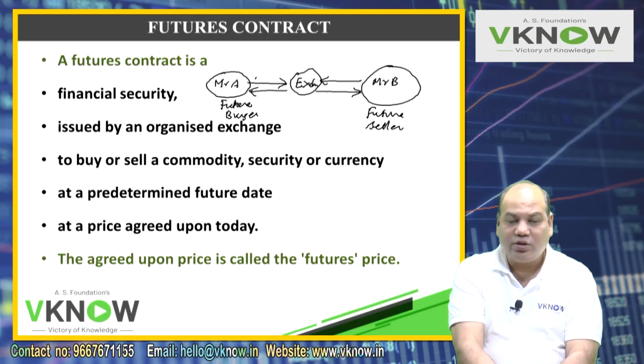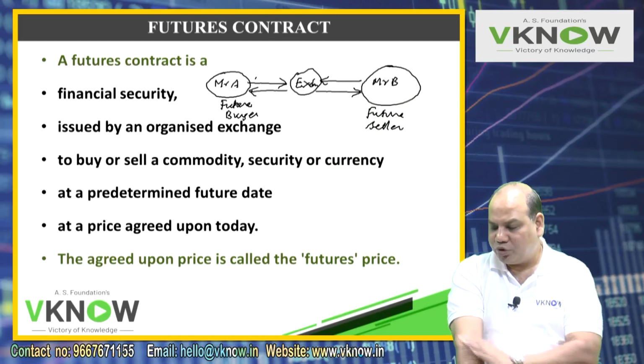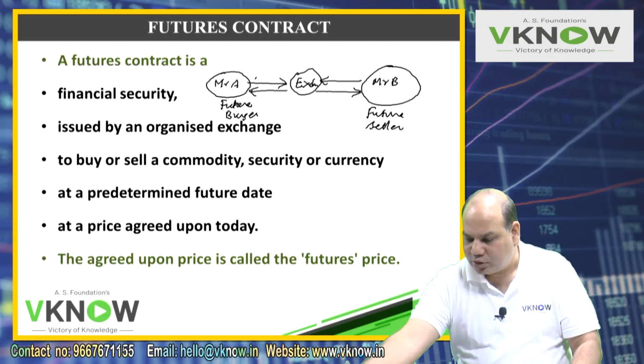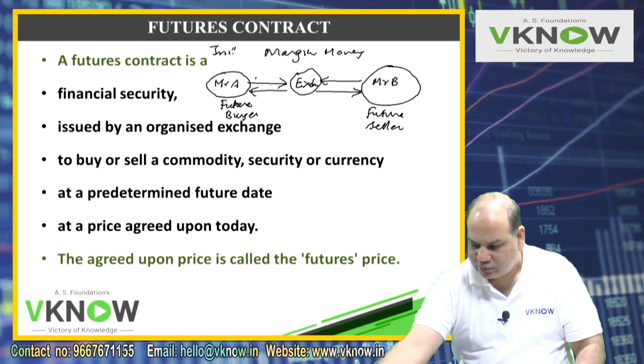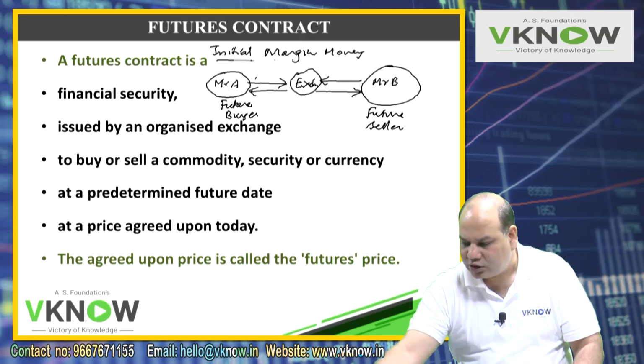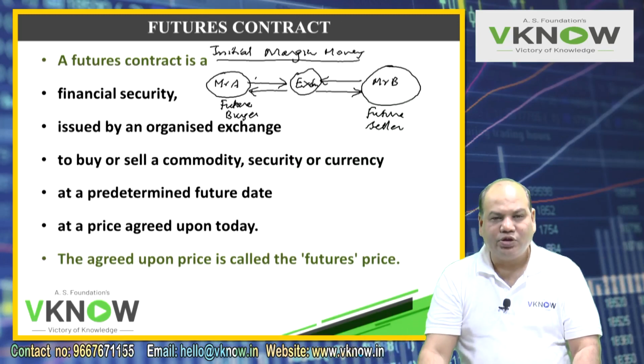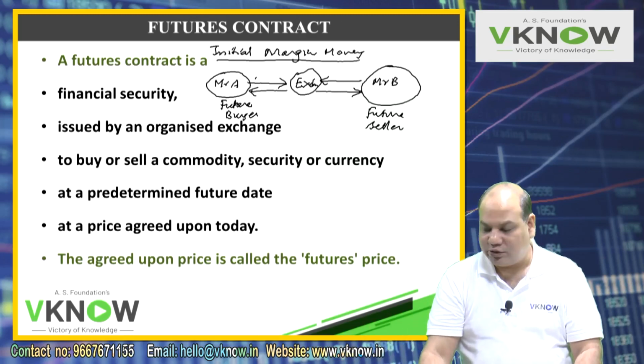How will the exchange ensure that the parties honor their contract? Now here comes the concept of margin money. The exchange will ask both parties to first bring initial margin money, which we'll call initial margin.